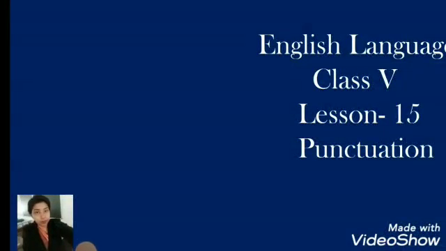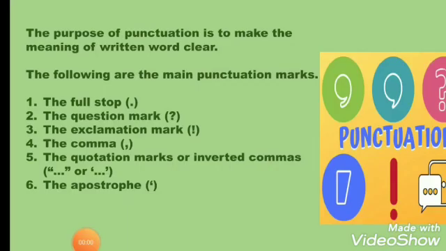Hello everyone. Today we are going to start a new chapter that is punctuation. So let's start. Punctuation is a mark that you add to a text to show the divisions between different parts of it. Full stop, question mark, exclamation mark, comma, quotation mark or inverted comma, and apostrophe are the main punctuation marks which we are going to discuss one by one.